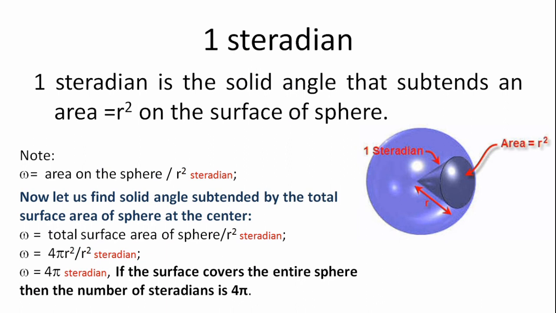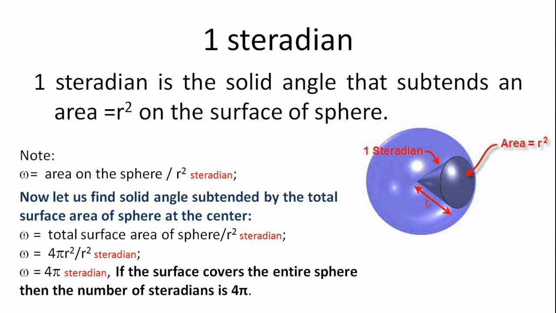Now let us define one steradian. One steradian is the solid angle that subtends an area equal to r square on the surface of the sphere. So we know that omega is equal to the area on the sphere divided by r square steradian. Now let us find the solid angle subtended by the total surface area of the sphere at its center.